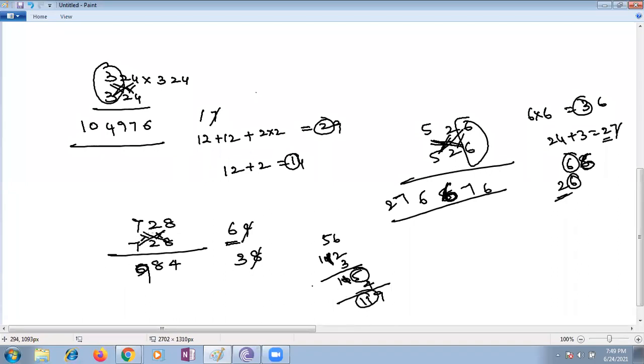Then same thing. 14 plus 14, 28. 28 plus 11 is 39. 39 means 9 you write, and carry 3 over. Then 7 sevens are 49, and then 49 plus 3 is 52.